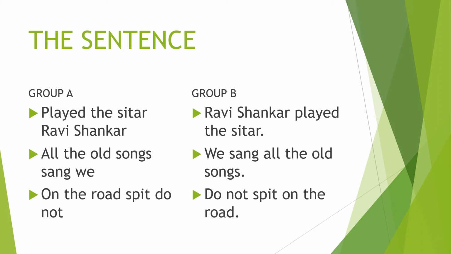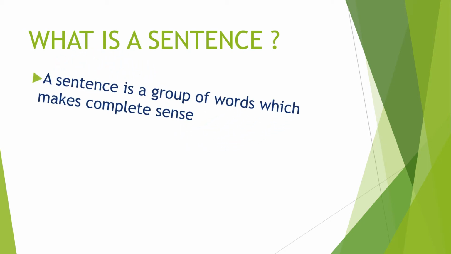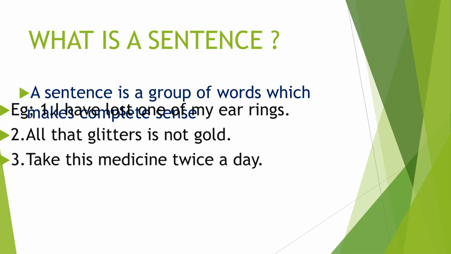The words are arranged in a proper order in group B. The words which are arranged in a proper order in a group, that is called a sentence. Why? Because it gives the complete sense. Finally, we can say, what is a sentence? A sentence is a group of words which gives the complete sense. Now let's define the sentence. A sentence is a group of words which makes complete sense or complete meaning.